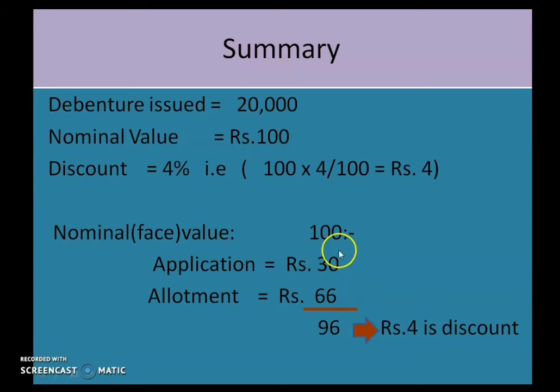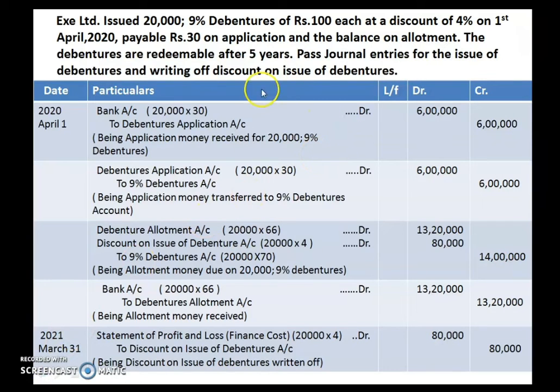The total amount which you are collecting, out of 100, you have to collect 96. 4 rupees is the discount. So this is the summary of this question. Now let us proceed with the question once again.